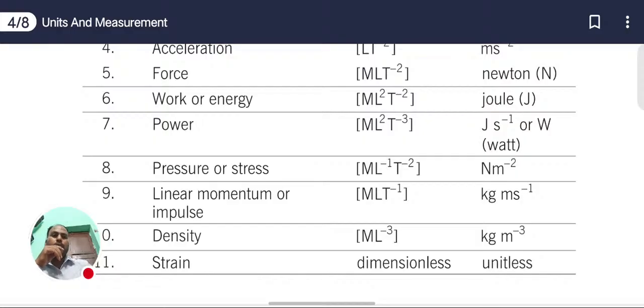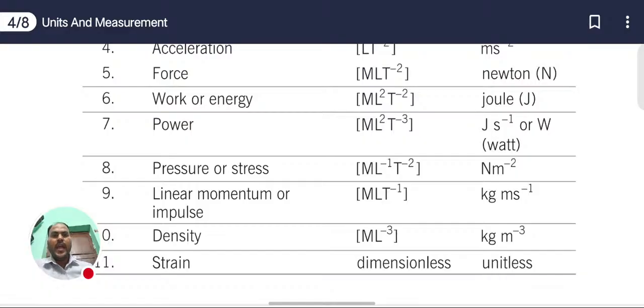What is the pressure formula? Force upon area. Yes or not? Now the dimensional formula for linear momentum or impulse is M L T inverse 1, and the SI unit is kg meter per second.